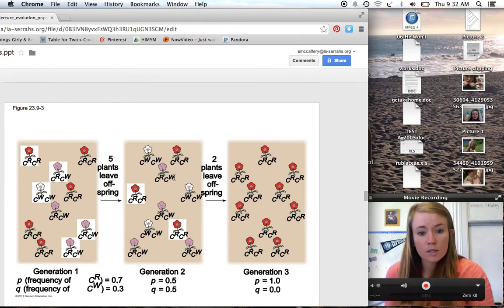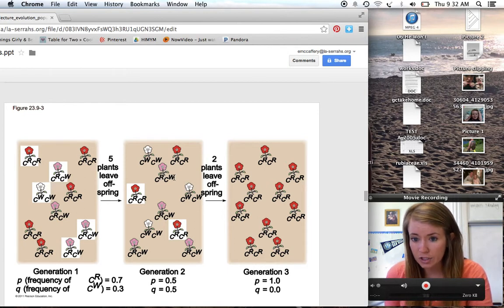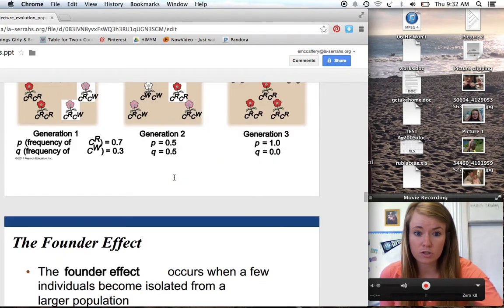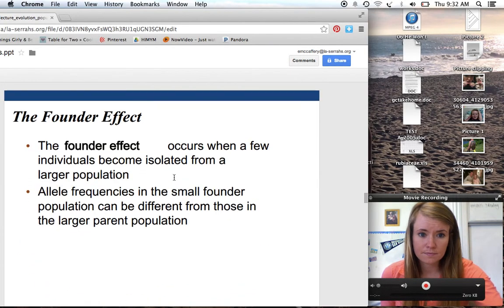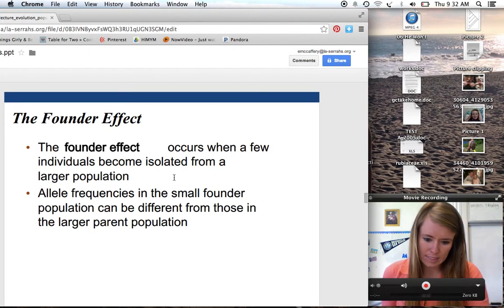But only 2 of them leave offspring. Both the 2 that happen to leave offspring here are red. So now by the third generation, our entire population is red. We have completely lost the white allele. Completely. So now the red allele is fixed. So that's an example of genetic drift causing big changes in the allelic frequencies of a population. That is basic genetic drift.